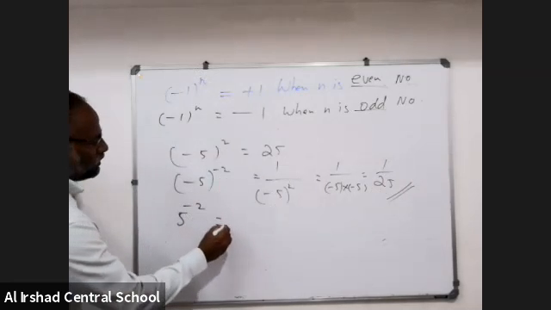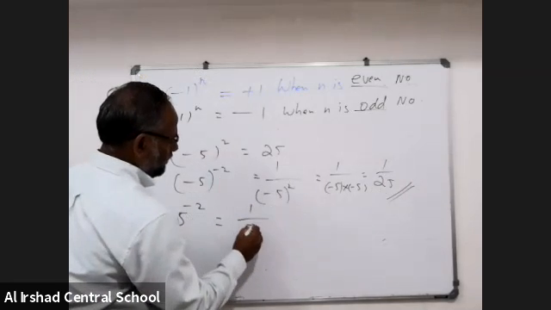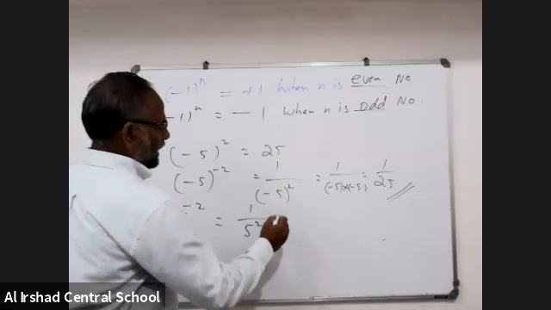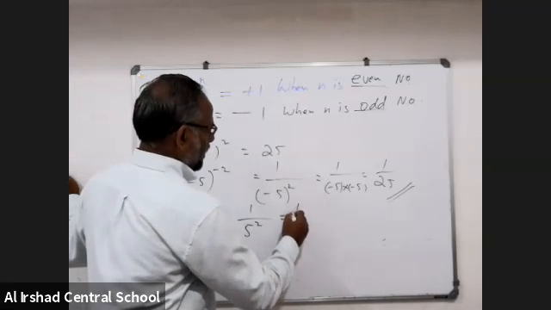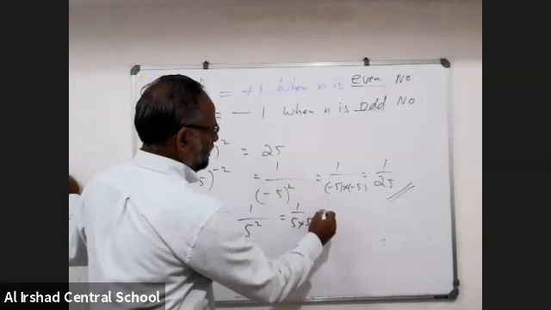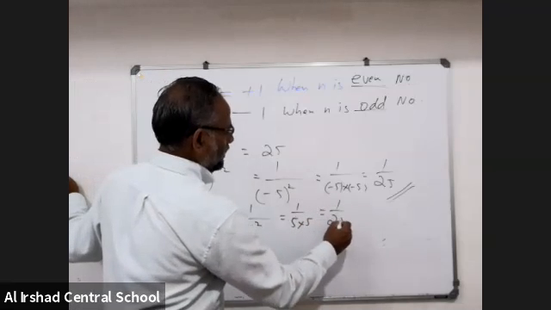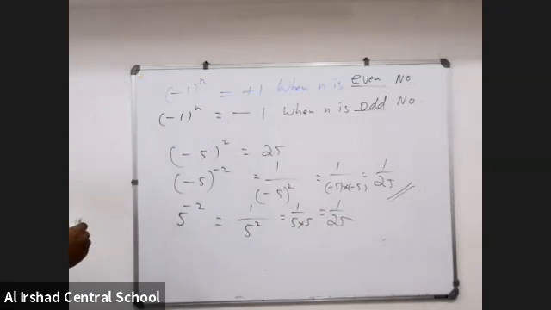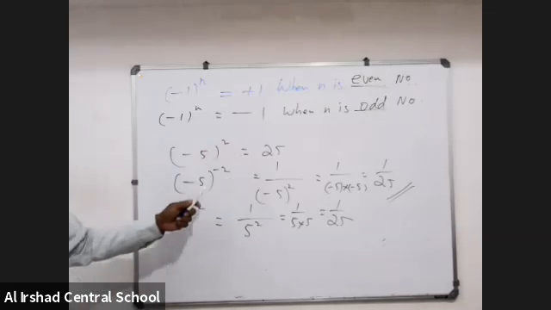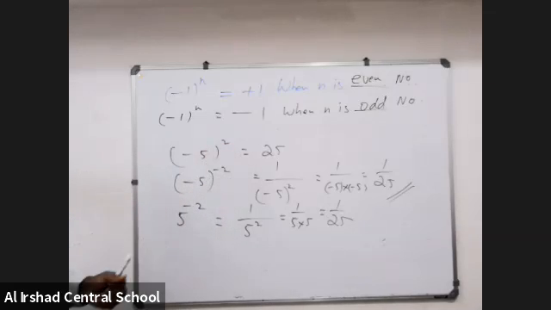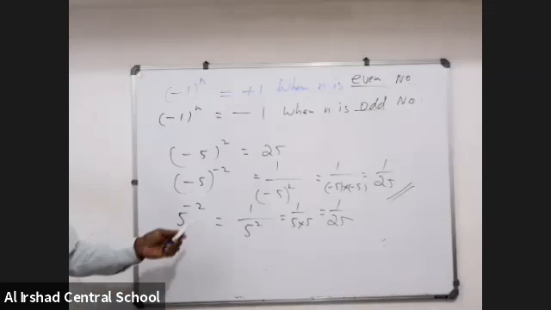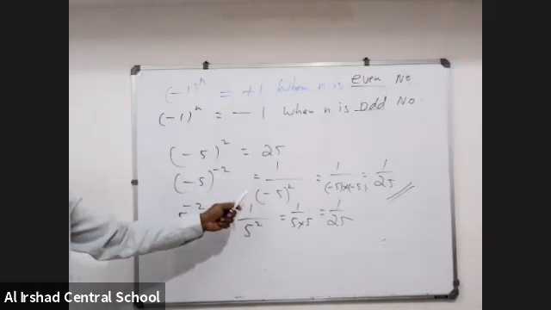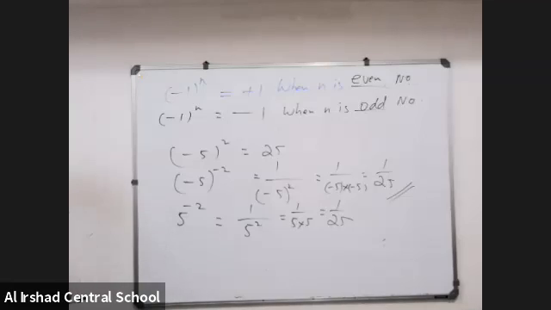Then 5 inverse 2, that also is 1 by 5 square, no need of bracket, that is 1 by 5 into 5, that is 1 by 25. Because the power is an even number, that is 1. What I am telling, don't confuse this side and this side. If it is minus 3, it will be 1 by minus 25.